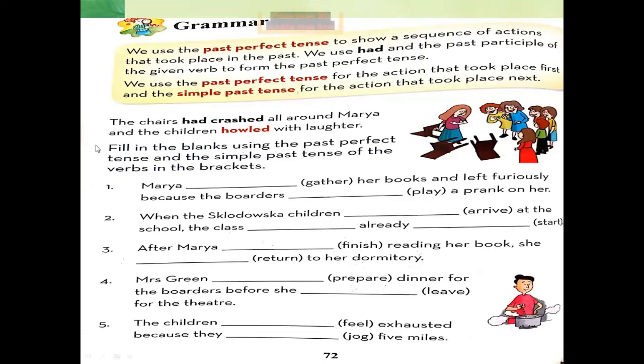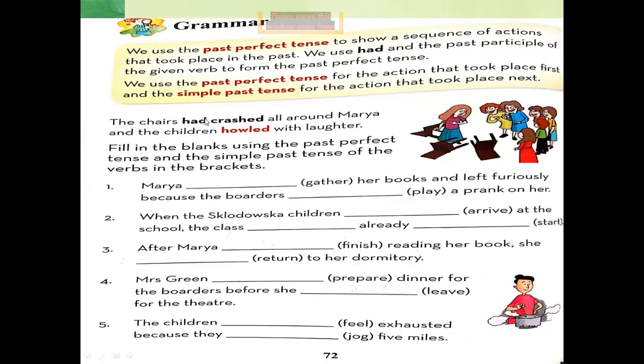Now, students, let's see the example. The chairs had crashed all around Maria, and the children howled with laughter. Now, see, this is the sequence of two actions which started in past and ended up in past. The first action is the chairs had crashed all around Maria.